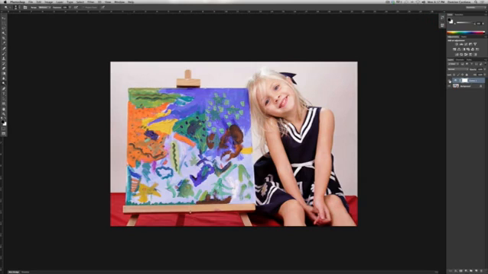Go ahead and close the properties, and now when I toggle it off and on, you can see how it reduced the brightness of our photo.